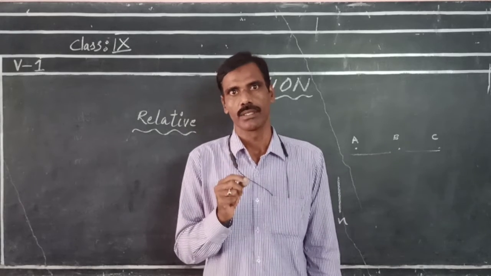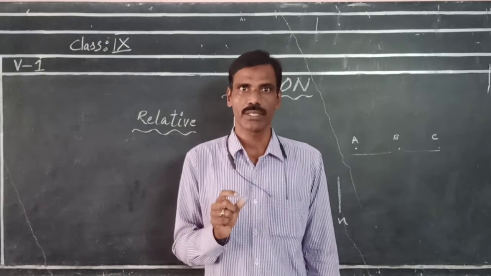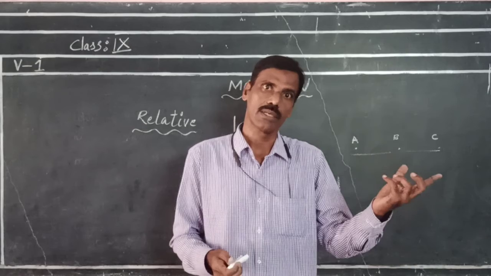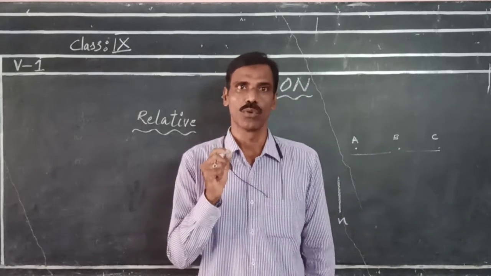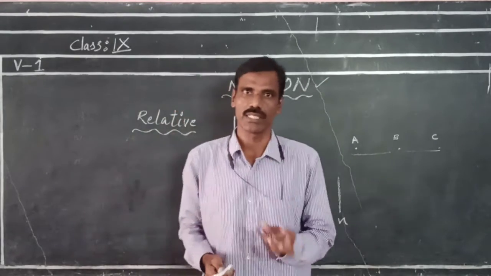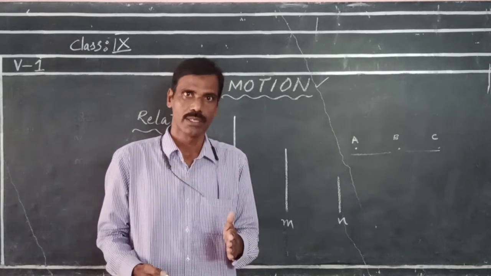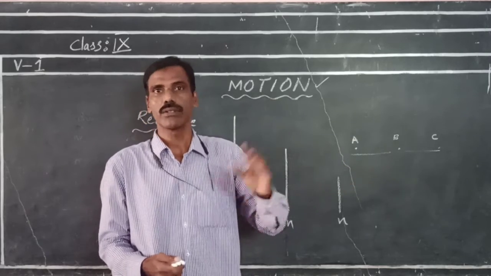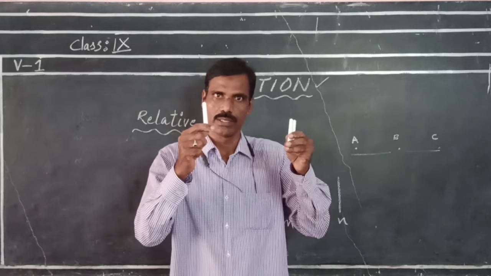So motion is nothing but change of position of any object relative to other objects with respect to time. Again I am defining motion: it is the change of position of an object relative to another object. For example, this is one object, this is another object.